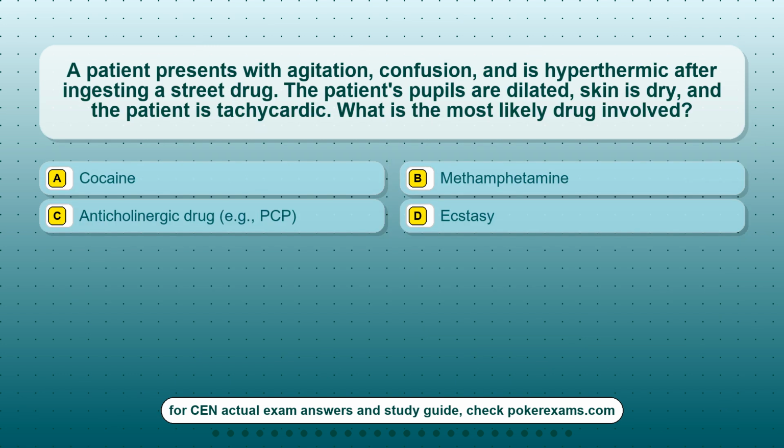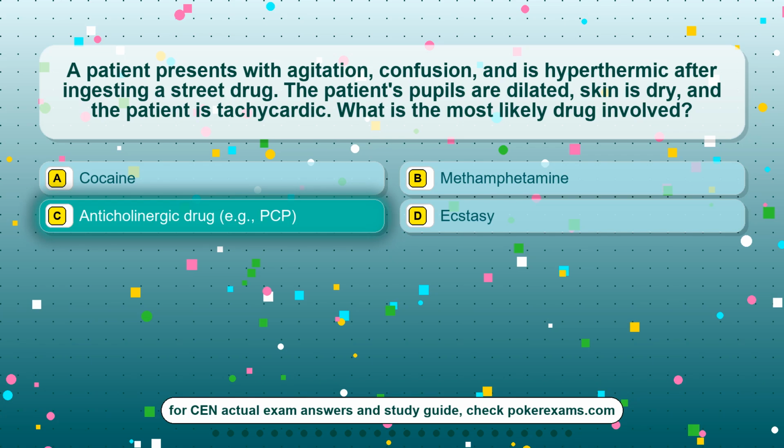Question 16. A patient presents with agitation, confusion, and is hyperthermic after ingesting a street drug. The patient's pupils are dilated, skin is dry, and the patient is tachycardic. What is the most likely drug involved? Option A, cocaine. Option B, methamphetamine. Option C, anticholinergic drug, example PCP. Option D, ecstasy.